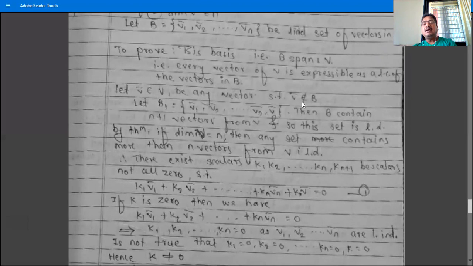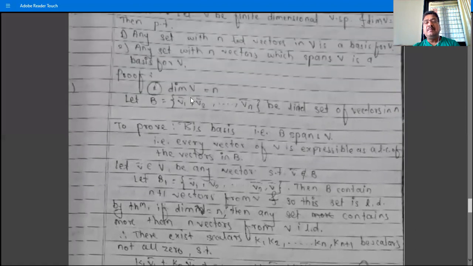So what happens if V bar belongs to B? Then V bar is easily expressed as a linear combination of V1, V2, ..., Vn. If V bar belongs to B, then V bar is either V1 or V2 or ... Vn. Suppose V bar is V1, then V1 is expressed as a linear combination of V1, V2, ..., Vn such that V1 bar is equal to 1 times V1 plus 0 times V2 plus ... plus 0 times Vn. That is V1 expressed as a linear combination of V1, V2, ..., Vn in a very easy manner.